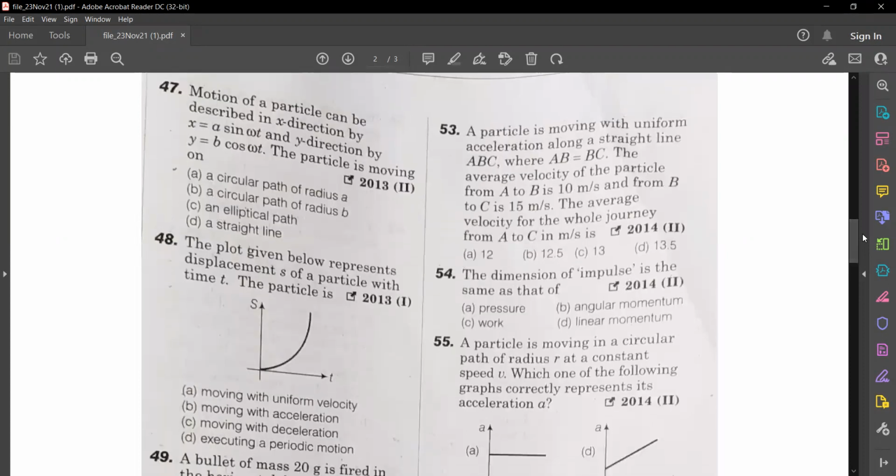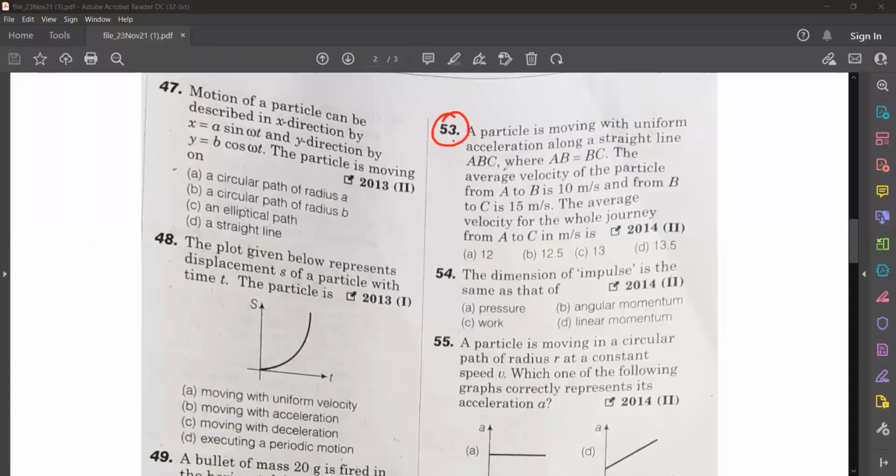Question number 53. A particle is moving with uniform acceleration along a straight line ABC, where AB is equal to BC. The average velocity of the particle.